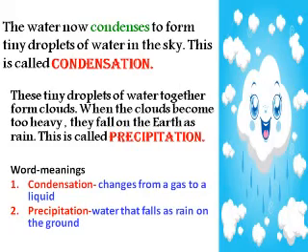Now, these tiny droplets of water together form clouds. When the clouds become too heavy, they fall on the earth as rain. This is called precipitation. Now children, when these tiny droplets go up in the sky, they form clouds. And when the clouds become very heavy with these water droplets, they come down on the earth in the form of rain. This is called precipitation. Clear children?